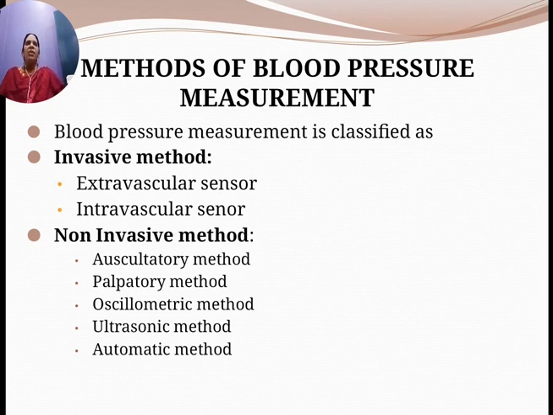What are the non-invasive methods? Auscultatory method, palpatory method, oscillometric method, ultrasonic method and automatic method. These are the different types of non-invasive methods. We are going to discuss the different types of non-invasive methods, that is auscultatory method, palpatory method, oscillometric method, ultrasonic method and automated method.